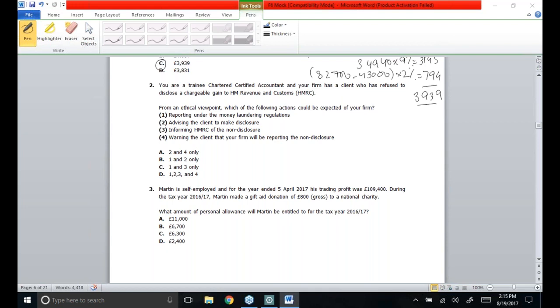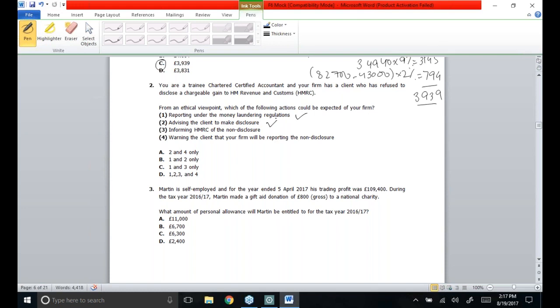That's obviously the main emphasizing point, that being a trainee accountant, you will have to advise your client not to take certain action. Rather, you will have to put a stress on your client to make a disclosure, and you will have to make him understand what consequences could be there if disclosure is not made. So the first and second points are relatively fine.